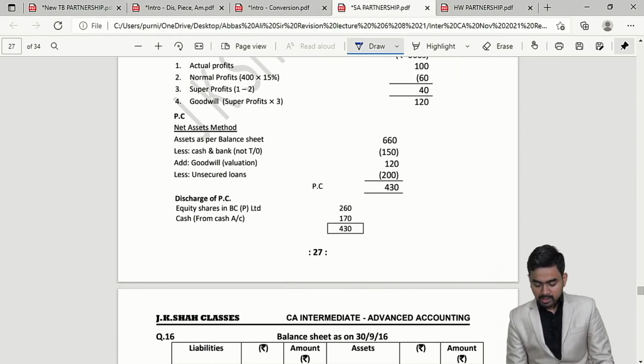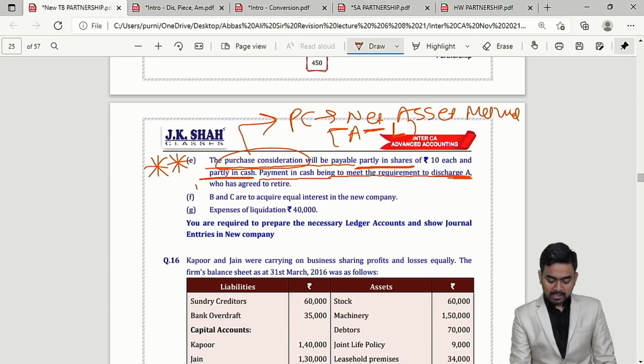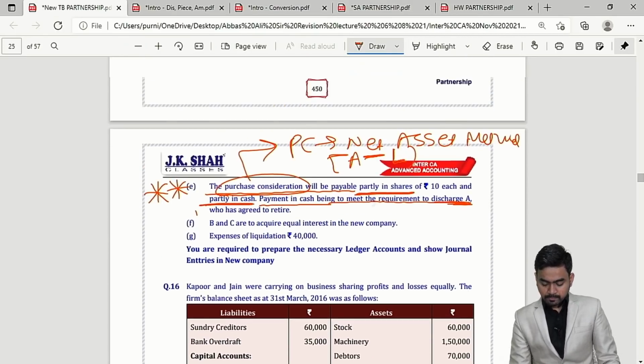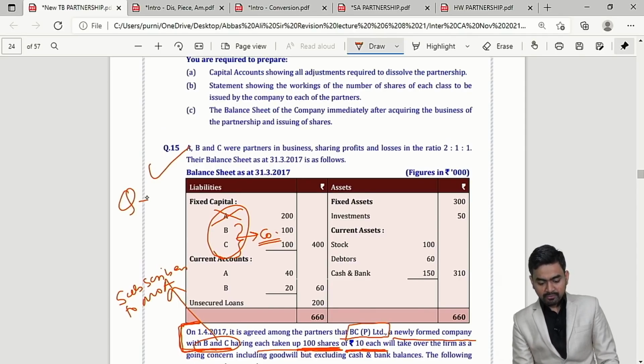Please check over here. 430 rupees is the purchase consideration. Out of that, 170 in cash and hence 260 in shares. Correct? Please check over here further. For question number 15, you can refer question 27, question 38 and question 47.